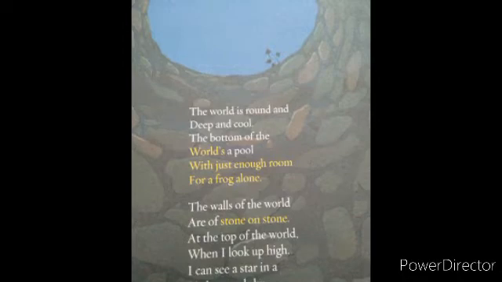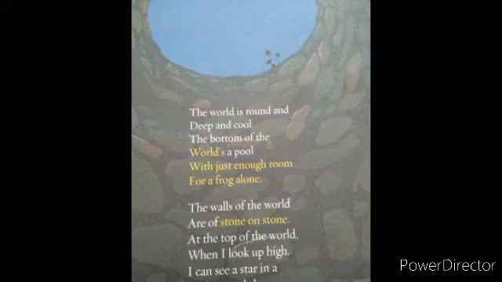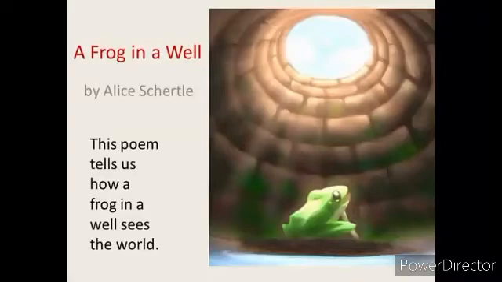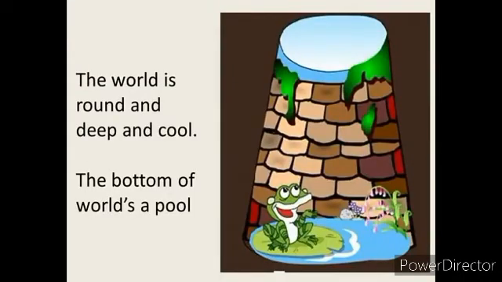At the top of the world, when I look up high, I can see a star in a little round sky. One more time I repeat. The world is round and deep and cool.